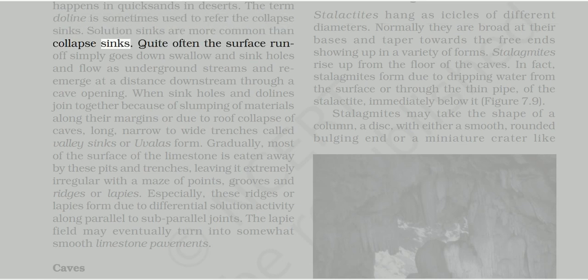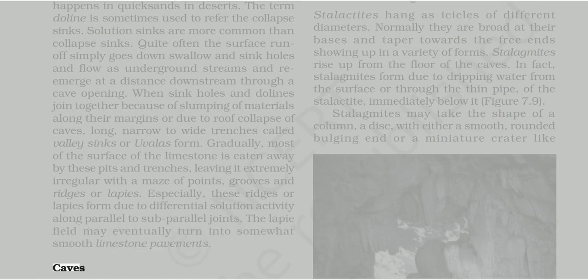Quite often the surface runoff simply goes down swallow and sinkholes and flows as underground streams and re-emerges at a distance downstream through a cave opening. When sinkholes and dolines join together because of slumping of materials along their margins or due to roof collapse of caves, long, narrow to wide trenches called valley sinks or uvalas form. Gradually, most of the surface of the limestone is eaten away by these pits and trenches, leaving it extremely irregular with a maze of points, grooves and ridges or lapies. Especially, these ridges or lapies form due to differential solution activity along parallel to subparallel joints. The lapie field may eventually turn into somewhat smooth limestone pavements.